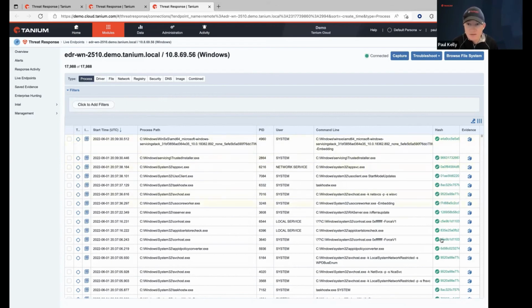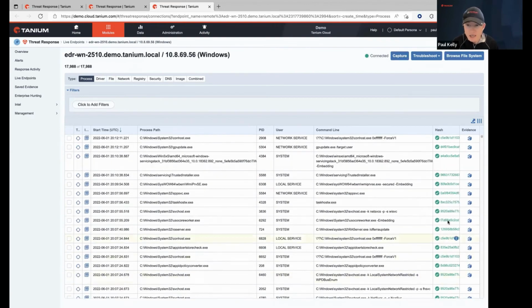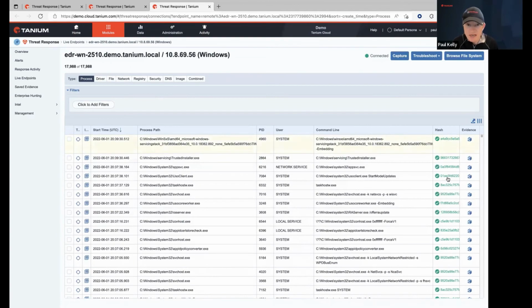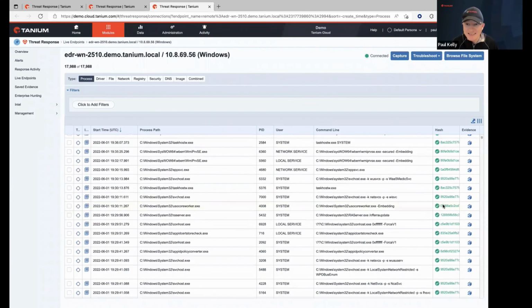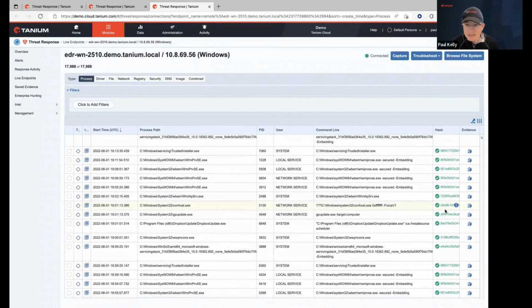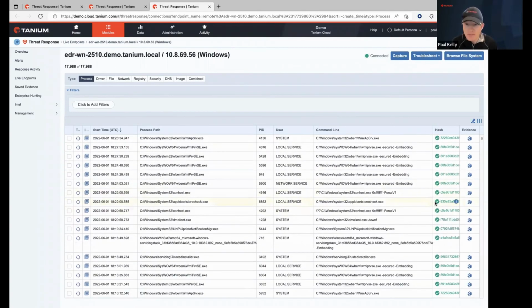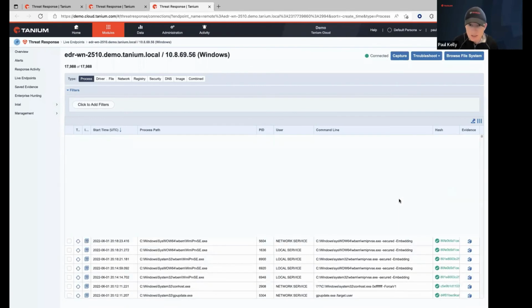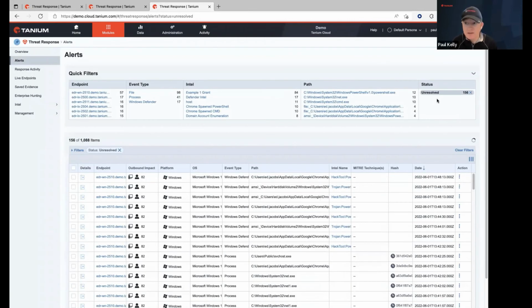Now, what are all these little green checkboxes here on the right? Well, these mean that they have actually been validated to be good hashes, right? So this is not a known bad hash. But if you had signal intelligence and you had IOCs that could alert on known bad hashes, those would show up in here as red, for example. And that's a quick way to draw your attention to the things that are bad and just filter out the noise, right?